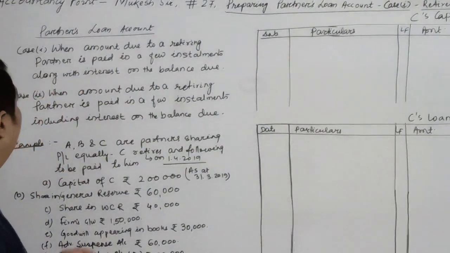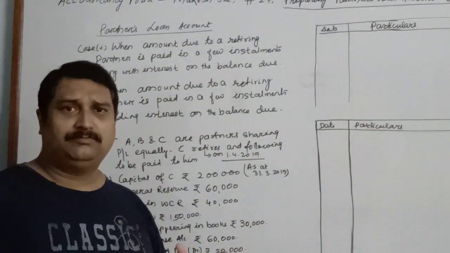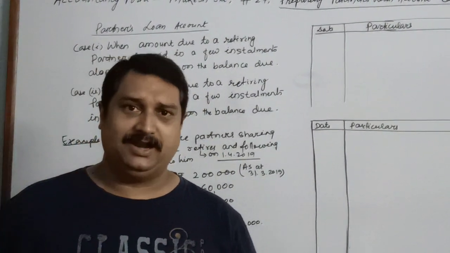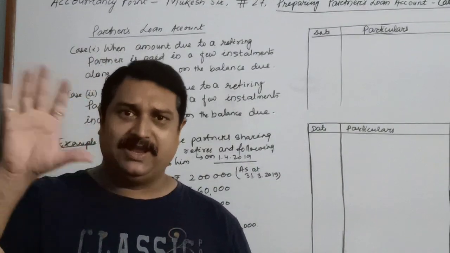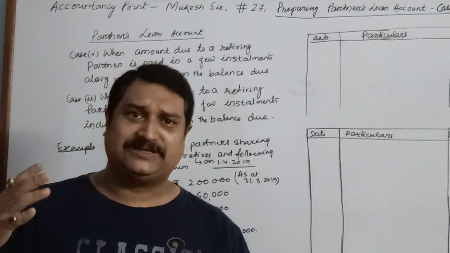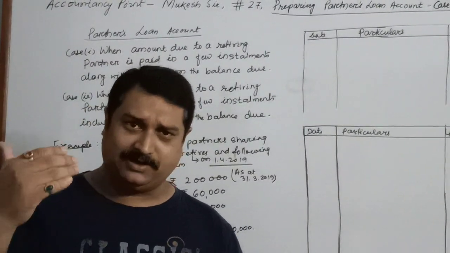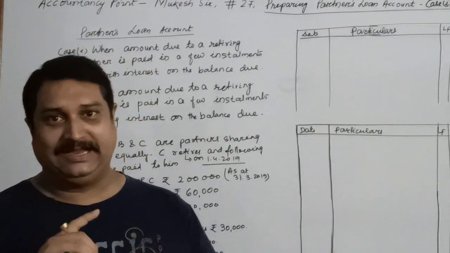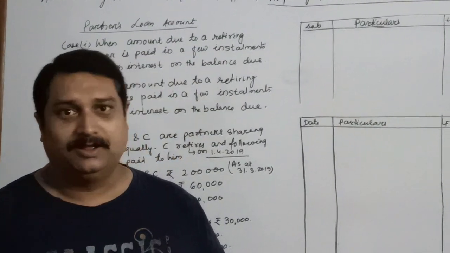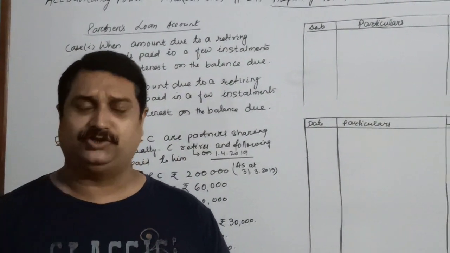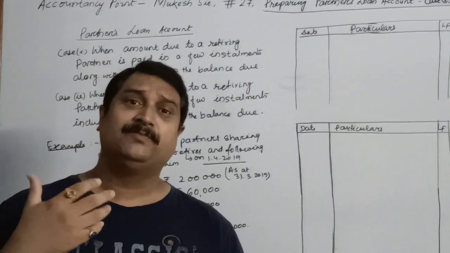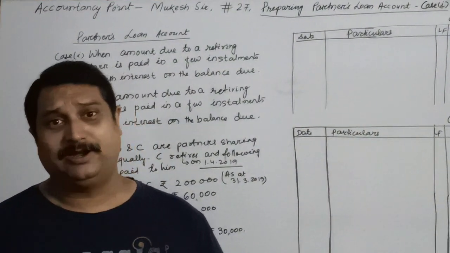Children, as you have already studied, when a partner retires, almost all the things which are as per the terms and conditions of the partnership deed are allowed to him, like his capital, interest on capital, salary, commission, reserves, surpluses, and any accumulated profits.